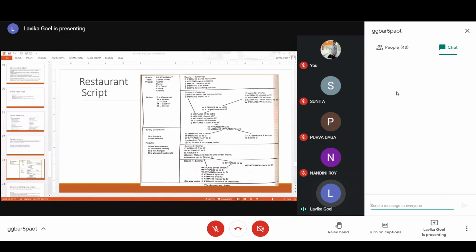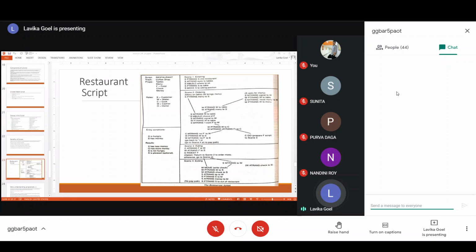Then we have props. Props are your supporting items in the script. For example, your menu. Menu is a main part of a restaurant, because without a menu, a restaurant cannot work. So menu is one item which participates in the script. Then you have table, chairs, and then food. Food is also an important item if you are talking about a restaurant. Then money, because the person should have money in order to buy the food. And then check. If you want to sign a check in order to pay, then you can use that check.